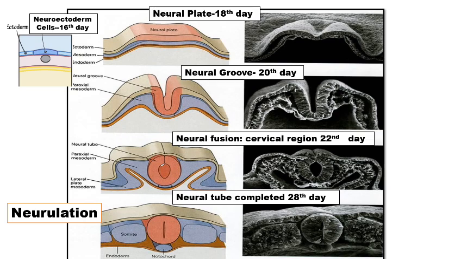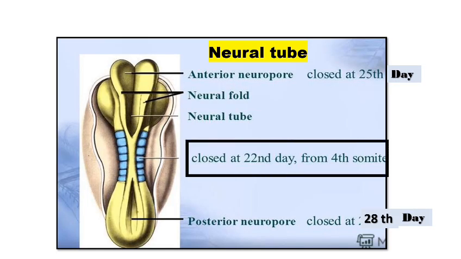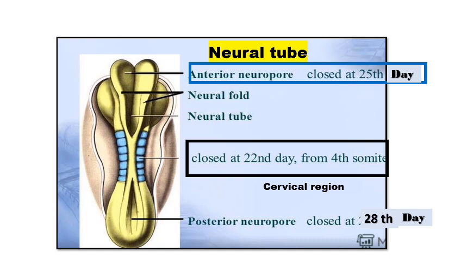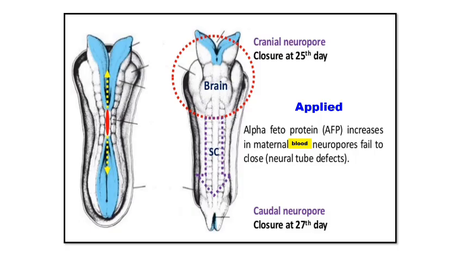Closure of the anterior neuropore is on the 25th day, and closure of the posterior neuropore is on the 20th day. So the neural tube is closed by the 22nd day, that is the 4th somite period, in the cervical region. The anterior neuropore is closed by the 25th day, which corresponds to the 20th somite period. The posterior neuropore is closed on the 20th day, which corresponds to the 25th somite stage.